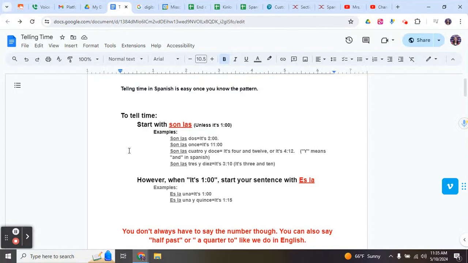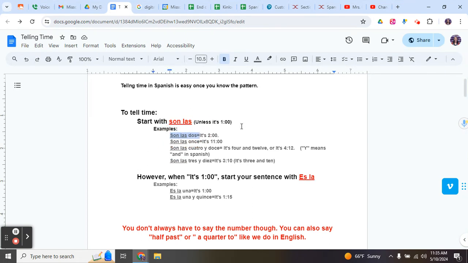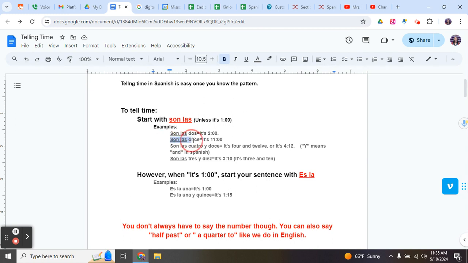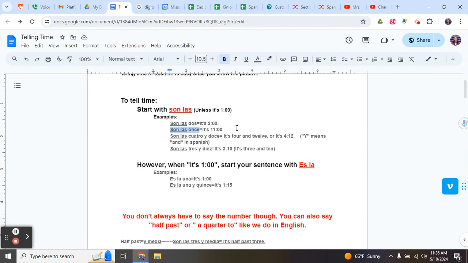In order to say what time it is in Spanish, for the most part, we're going to always start with the words "son las." The only exception is when it's 1 o'clock, and we'll get there in a minute. So if it's 2 o'clock, 3, 4, 5, 6, 7, 8, 9, 10, 11, or 12, or any of the minutes in between, you're going to start with "son las." If it's 2 o'clock, you just say "son las dos." "Son las once," because once means 11, means it's 11 o'clock. So really simple as that.